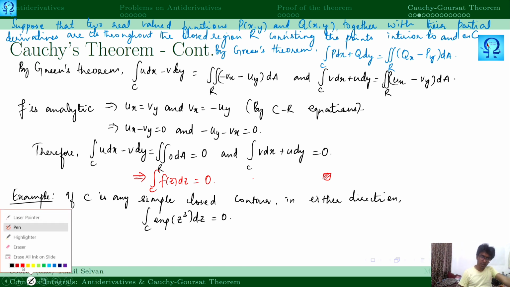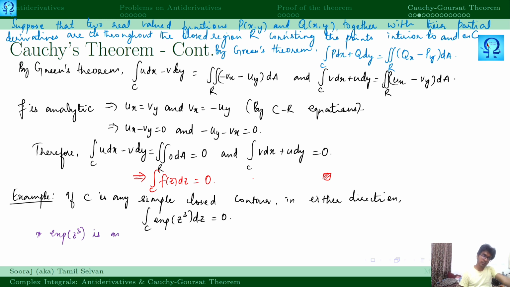What are the things that we have to check? The first thing, exponential of z cubed is analytic. This is basically analytic everywhere.